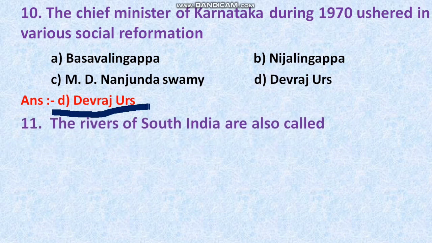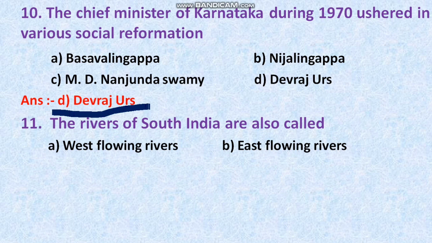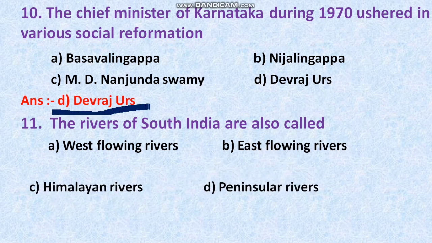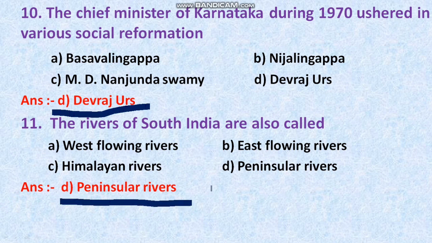The next question is: the rivers of South India are also called what? The options are like this. Option A west flowing rivers, option B east flowing rivers, option C Himalayan rivers, option D peninsular rivers. Any guess? They have given the four options for you. Try to answer the question. Okay, I'll tell the right answer. The right answer is option D, peninsular rivers, for this question.